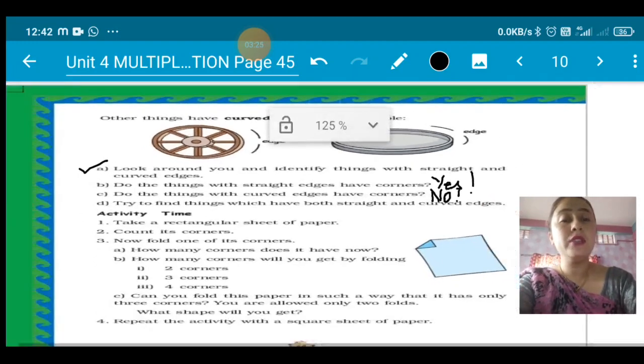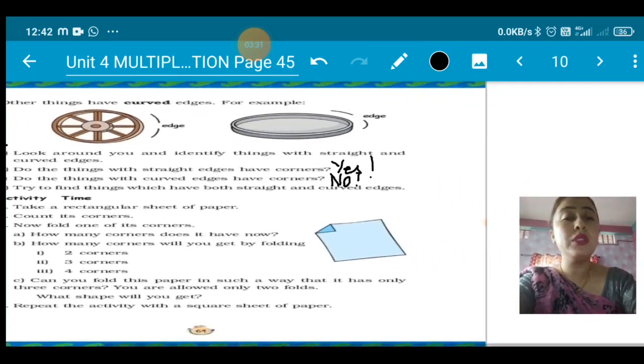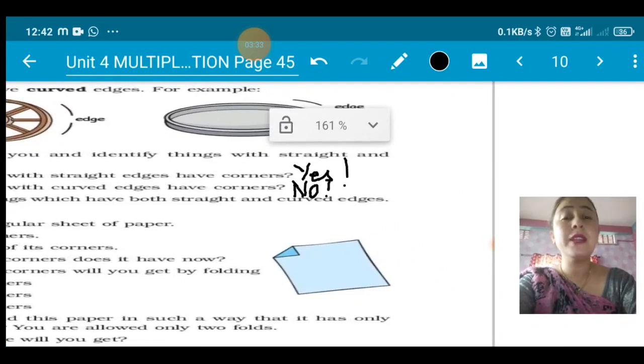Now try to find the things which have both straight and curved edges. So you can write that if you have seen a bicycle, yes, a bicycle has both straight and curved edges. So I am writing here bicycle.